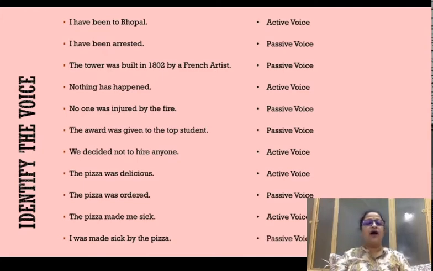So this is how you need to identify which sentence is active or which sentence is passive by virtue of action. To understand if the subject is doing the action, or the action is being done upon the subject, look at the noun or the pronoun which is put in the first place, in the subjective place. Is it doing some action, or is it receiving an action done by the object?